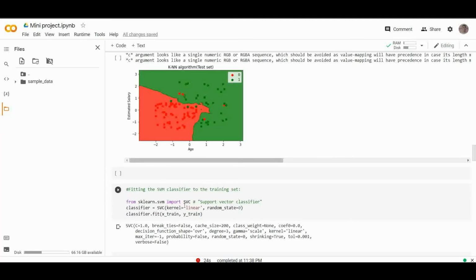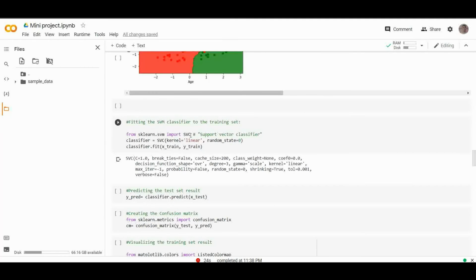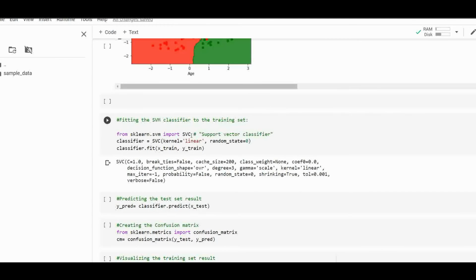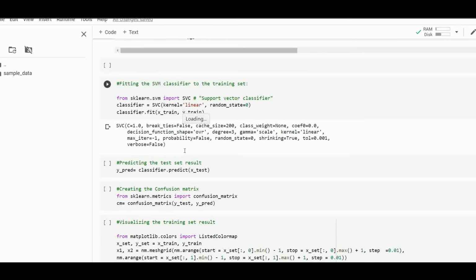To create the SVM classifier, we will import the SVC class from the sklearn SVM library. We can see that we have used kernel equal to linear, as here we are creating an SVM for linearly separable data. However, we can change it for non-linear data. Then we fitted the classifier to the training data set, that is X_train and y_train.